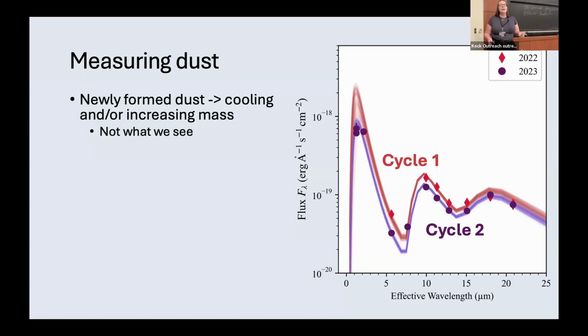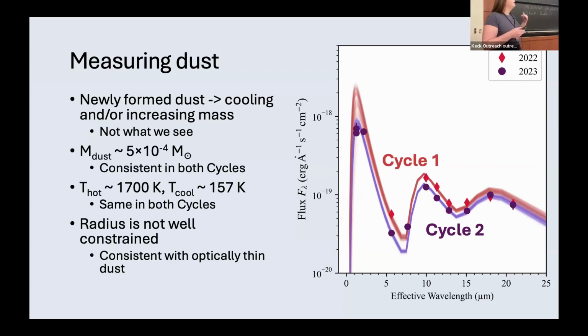When we model this dust, we try a bunch of different geometries and a few different compositions, and we find that this dust is best fit with a two-component silicate dust, a hot component and a cooler component. Regardless of what geometry we choose, we find that the dust has a mass of about 5 times 10 to the minus 4 solar masses, and that's in both cycles. There's not a huge drop in the luminosity. The majority of the dust is in this mid-infrared region right here, and that's cool dust at about 157 Kelvin. And that's, again, the same in both cycles.